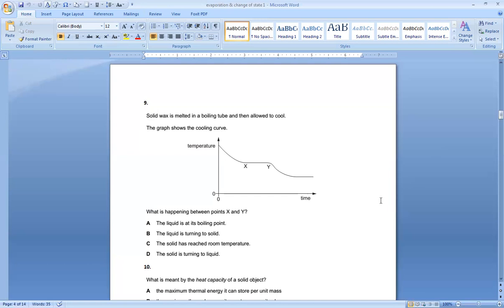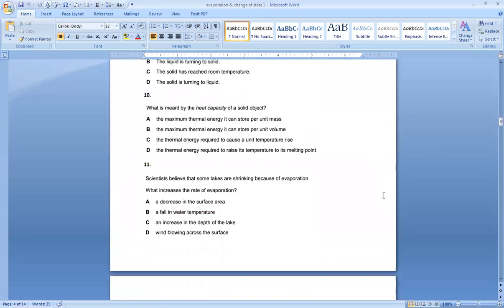Number 10 says, what is meant by heat capacity of a solid object? Heat capacity is the amount of heat required to raise the temperature by 1 degree. So thermal energy required to cause a unit temperature rise. Option C. Unit means 1. So thermal energy required to cause a unit temperature rise. So option C.